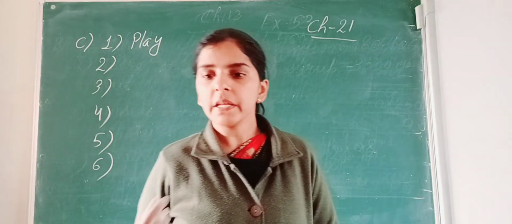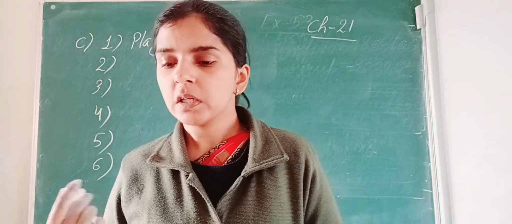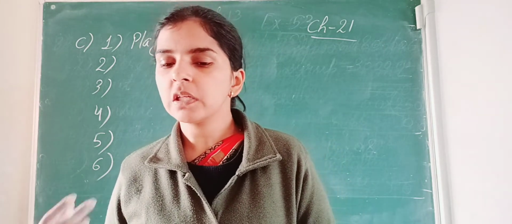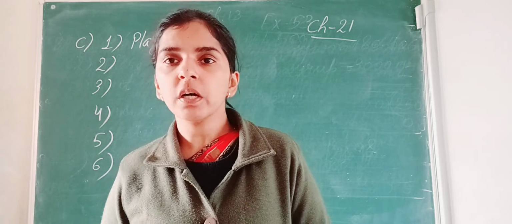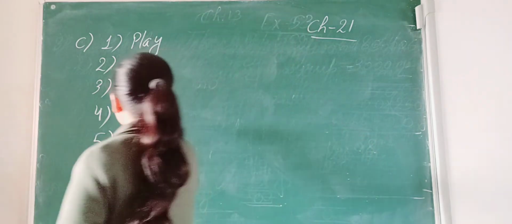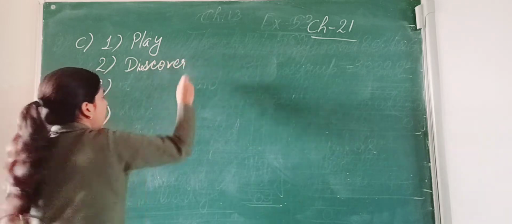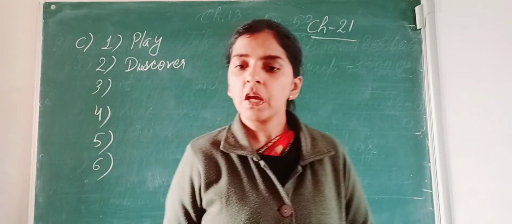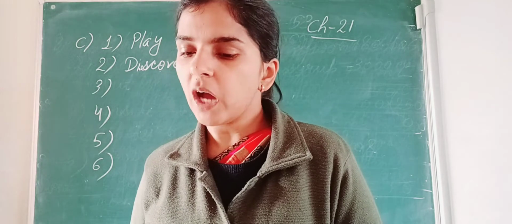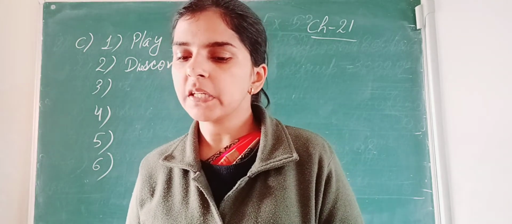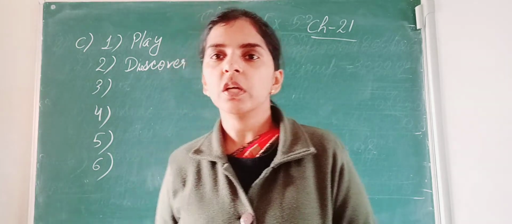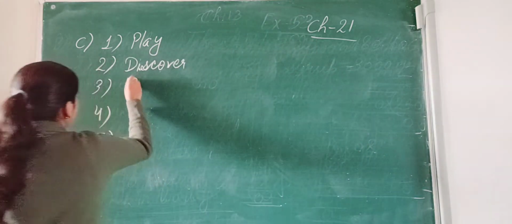Number 2. Never, poorly, discover, totally, seriously. So here the odd word is discover. All others are adverbs. Number 3. Safely, shine, usually, brightly, wildly. So here the odd word is shine.